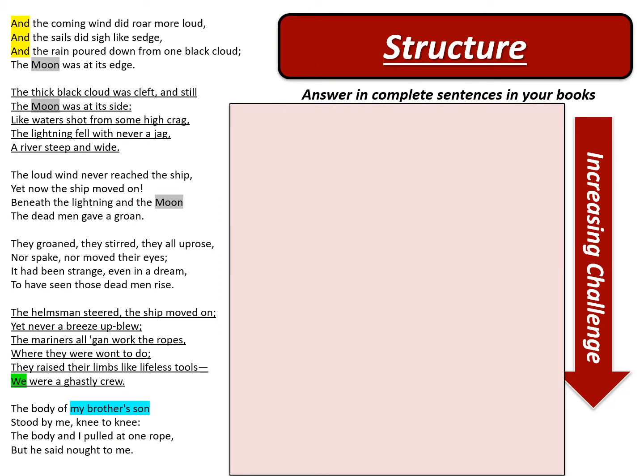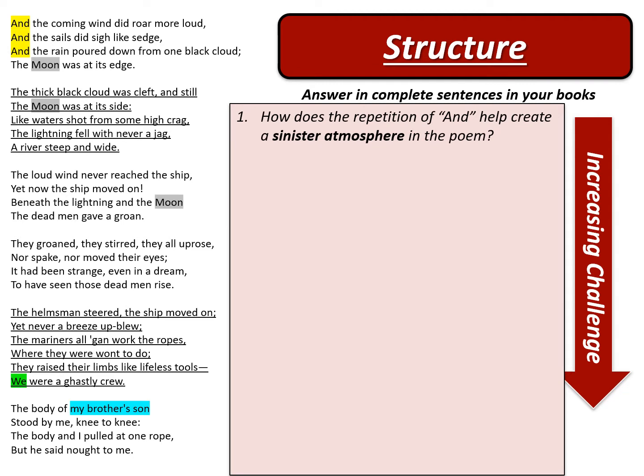Right, so the next series of questions is about the structure of the poem. And again, this is going over stuff that we talked about, so hopefully this should be fairly straightforward. Firstly, how does the repetition of "and" in the first stanza help create a sinister atmosphere in the poem?